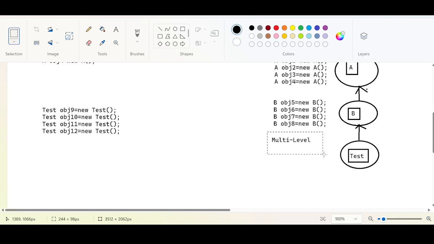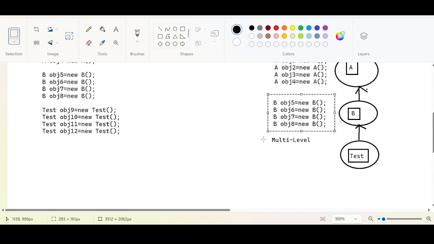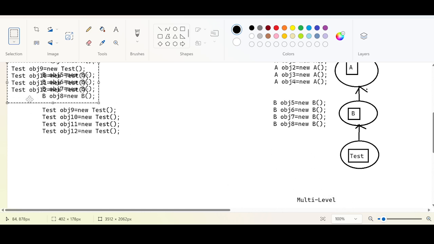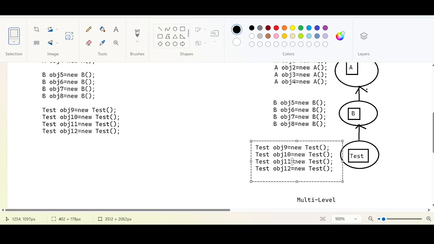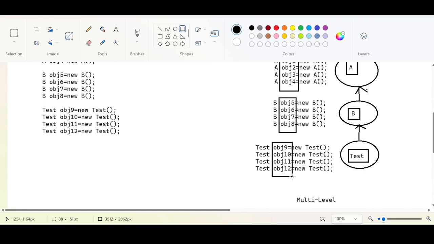And for class Test, we have also created this many objects. If you just focus on these reference variables obj1 and the others, these are the reference variables.